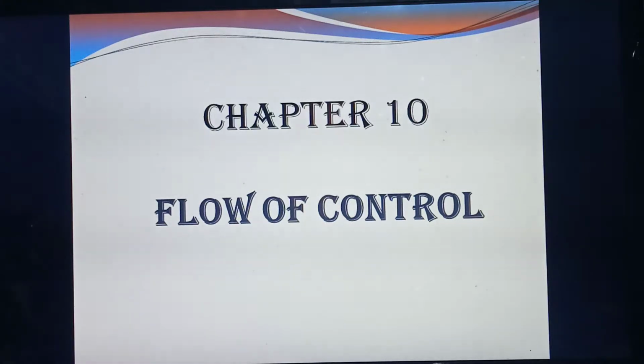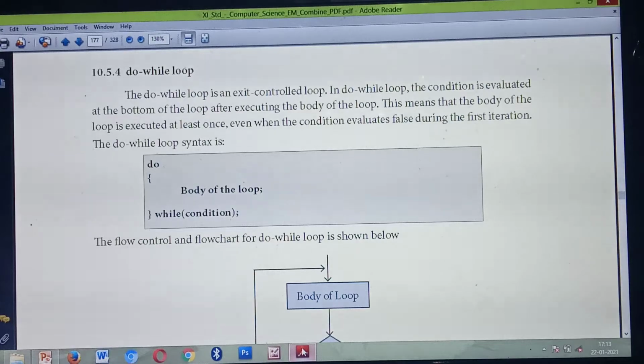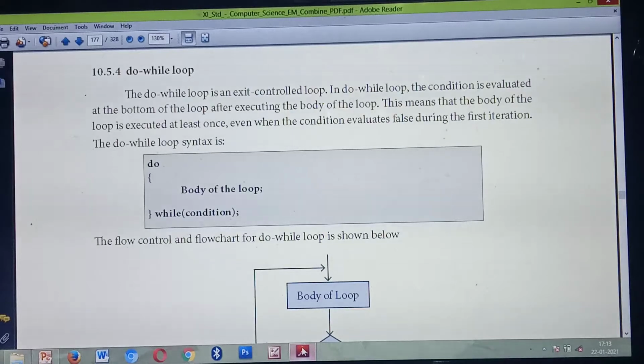What loop are you going to study? The do while loop. We call the do while loop an exit control loop. What do you mean by exit control and entry control? Entry control means the condition is checked at the entry point, before entering the body of the loop, at the beginning of the loop.